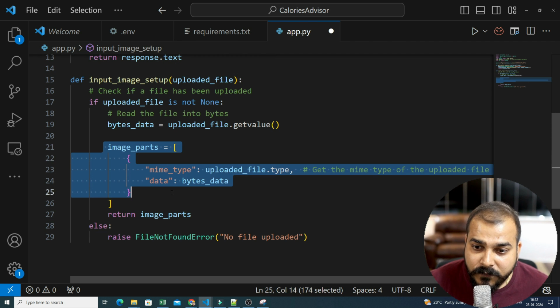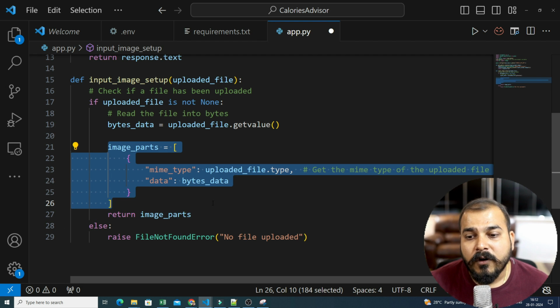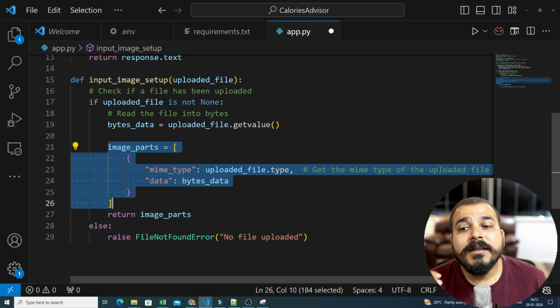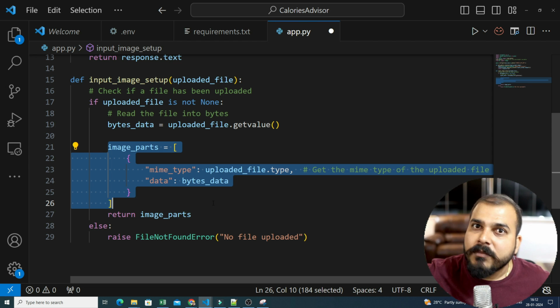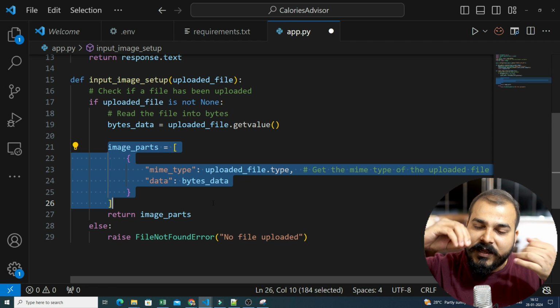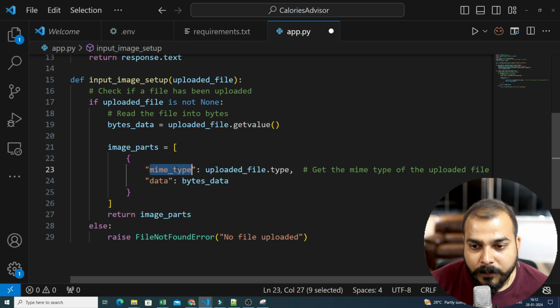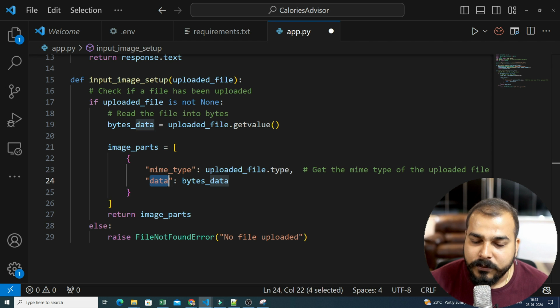And then I have to convert this into a format which looks like this, right? The image parts. One is the MIME type, where I'm saying what is the type of the file, and the second is the data. Now, this format is specifically required by Google Gemini Pro Vision. So as soon as I upload the image, I cannot directly give the image to Gemini Pro Vision. So from that image, I will take out the bytes data, and then we will convert this into this format, with mime_type and data as key-value pairs, and then we will send this image part. So this is my second function that I would be working on.